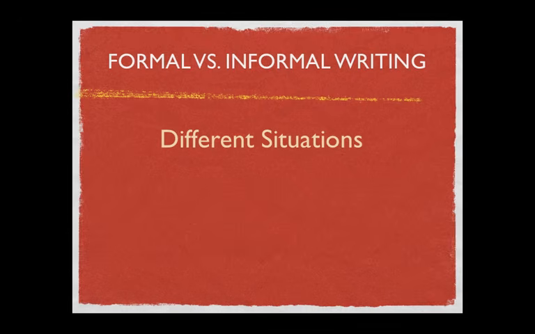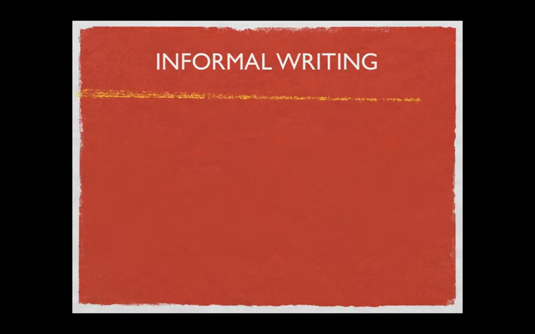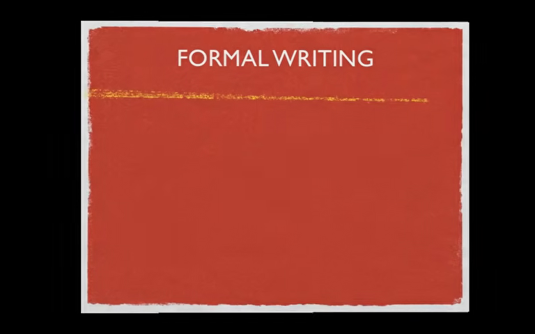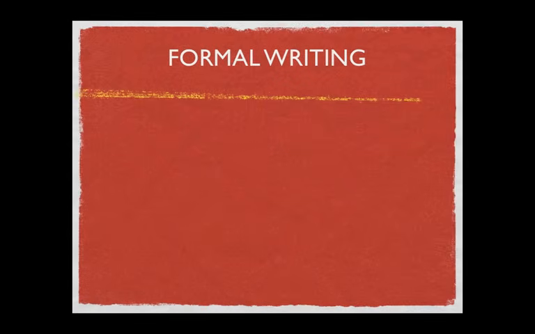There should be a big difference in the way we might write to our friends and the way we might write to the president. Both are okay, but different situations call for different styles. Informal writing is a casual, easy style of writing that is appropriate when writing an email, letter, or text message to a friend, or maybe when you are writing in your journal.